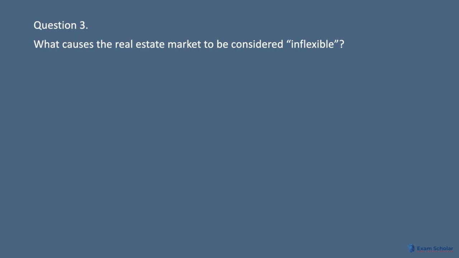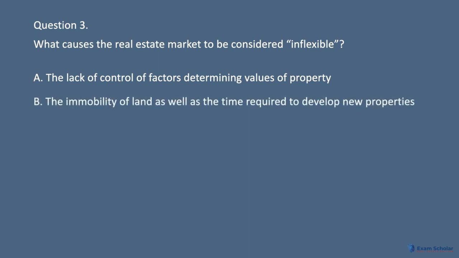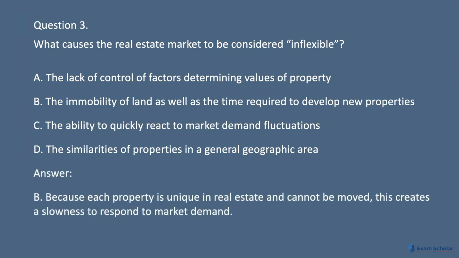Question 3. What causes the real estate market to be considered inflexible? A. The lack of control of factors determining values of property. B. The immobility of land as well as the time required to develop new properties. C. The ability to quickly react to market demand fluctuations. D. The similarities of properties in a general geographic area. Answer: B. Because each property is unique in real estate and cannot be moved, this creates a slowness to respond to market demand.